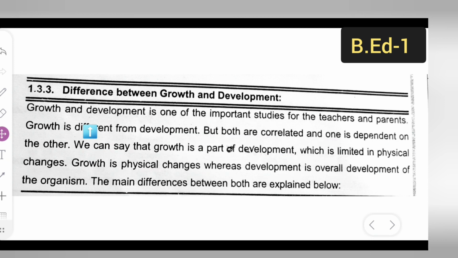First I'll write down, these are the only notes. So, difference between growth and development. Write down: growth and development is one of the important studies for teachers and parents. Growth is different from development, but both are correlated and one is dependent on the other. We can say that growth is part of development, which is limited to physical changes. Growth is physical changes, whereas development is overall development of the organism. The main differences between both are explained below.